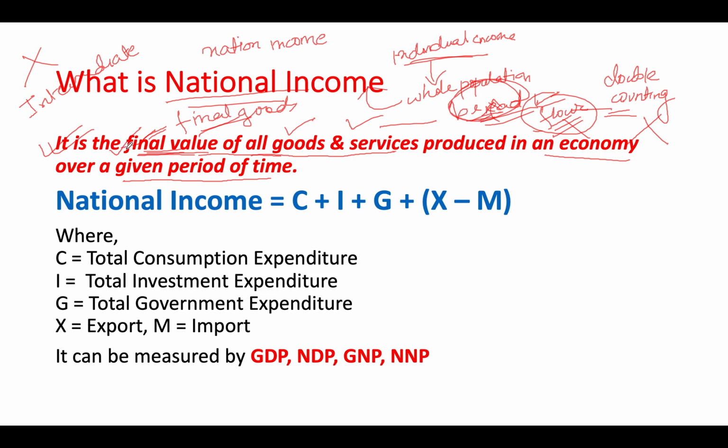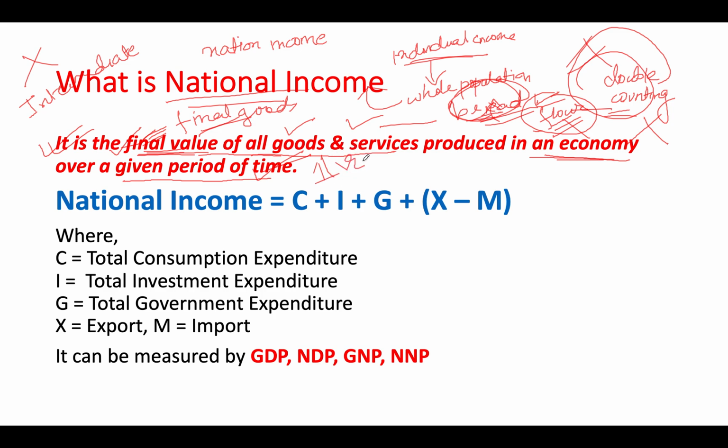That is the reason why I discussed earlier the difference between final goods and intermediate goods. Now it would be very clear why we only take the final goods and not the intermediate goods, because taking intermediate goods would result in double counting, which we don't want. To make our process easier, we only take the final value of all goods and services produced in an economy in a given period of time. In our case it is 1 year.